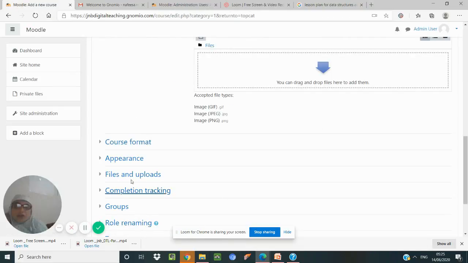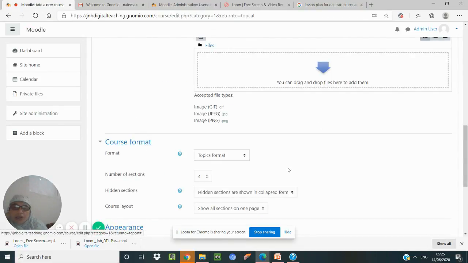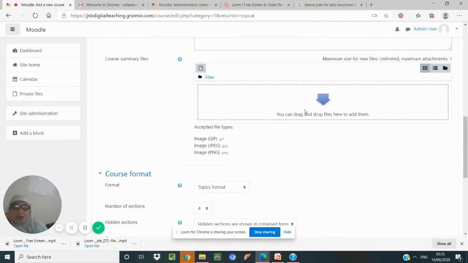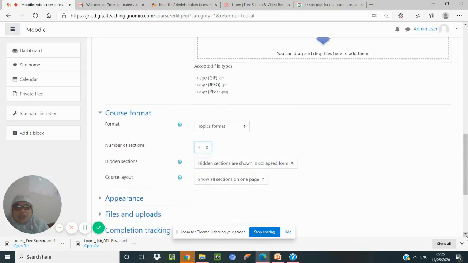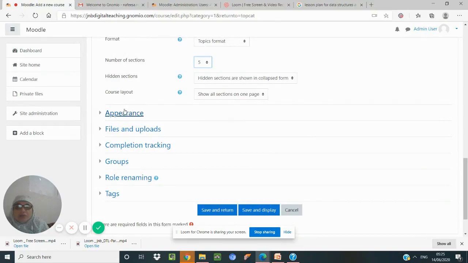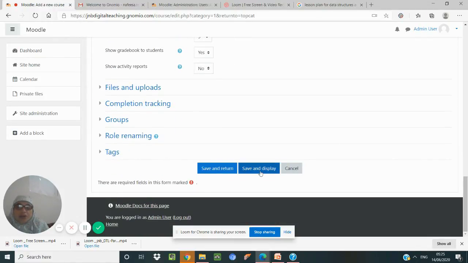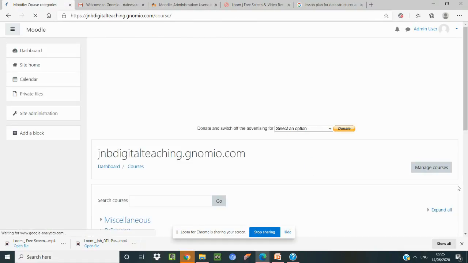Once you do it, now coming to the course format, there are many formats like weekly format, topic format, single activity, like that. How many sections you want? Normally in our education system we have 5. Then hidden sections, appearance, how it should be, like that we can give all these things, then save and return. So the course will be created.